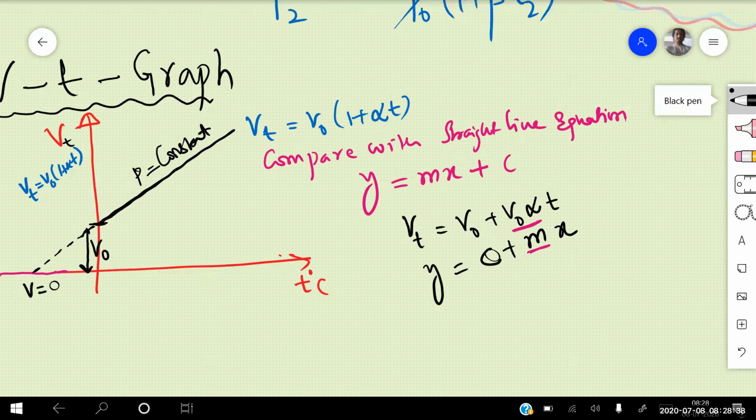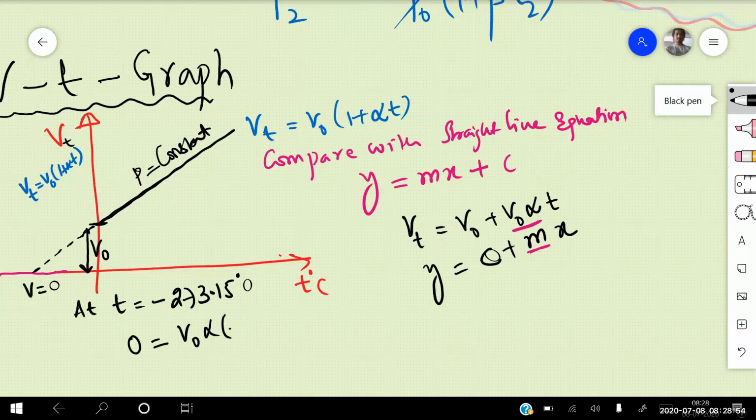So I can write that at a temperature T equal to minus 273.15 degrees centigrade, the volume is becoming 0. So Vt is 0. Then 0 is equal to V naught into alpha into minus 273 plus some constant. What relation am I getting now?